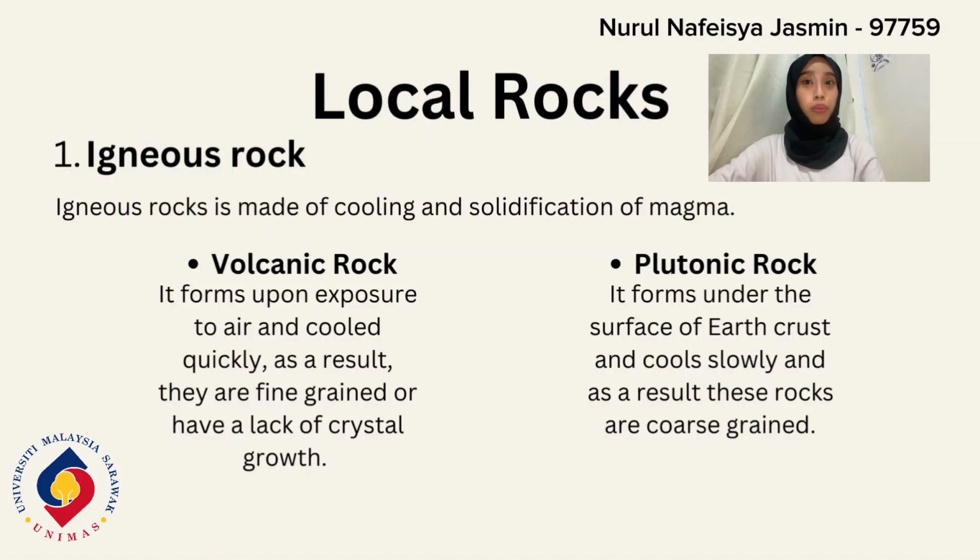Igneous rock is a type of rock that is made of cooling and solidification of magma. It is divided into two types, which is volcanic rock and plutonic rock. Volcanic rock forms upon exposure to air and cooled quickly. As a result, they are fine-grained and have a lack of crystal growth. Meanwhile, plutonic rock forms under the surface of Earth's crust and cools slowly, and as a result, these rocks are